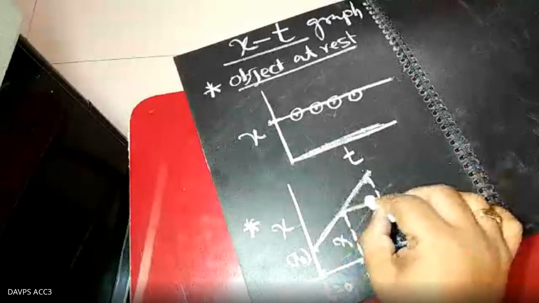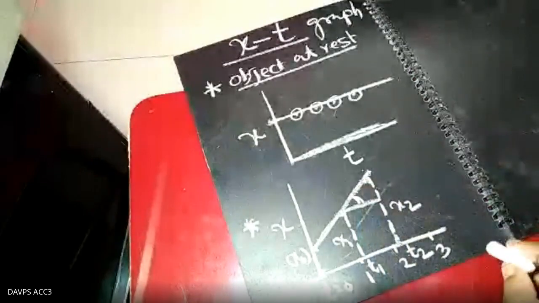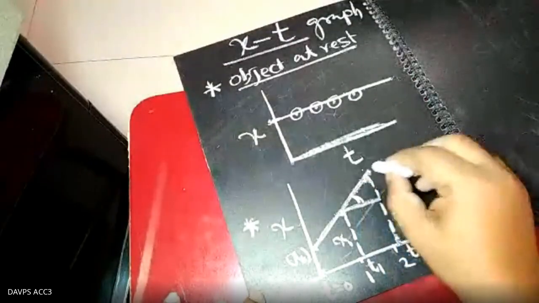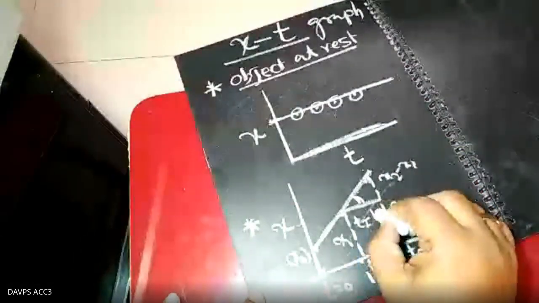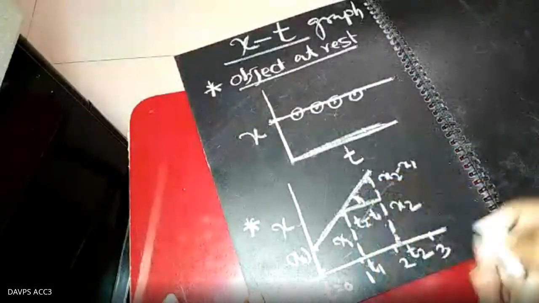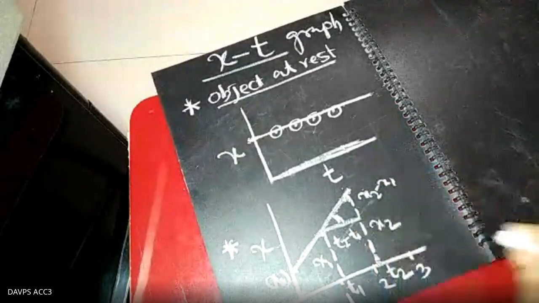If you make it like that, you can get the slope. This is theta, so tan theta equals x2 minus x1 by t2 minus t1.